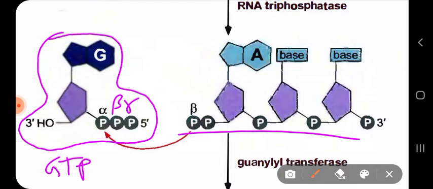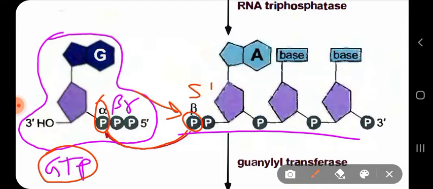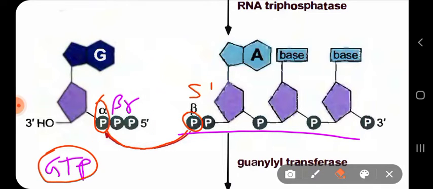Guanylyl transferase causes a nucleophilic attack between this beta phosphate of the 5' end of the mRNA and the alpha phosphoryl group of that GTP molecule. Why is the nucleophilic attack occurring? So that this GTP molecule can come and bind at this extreme 5' end of the mRNA. For this binding the nucleophilic attack is important, because otherwise it will not bind.